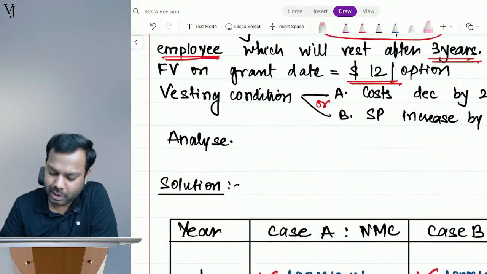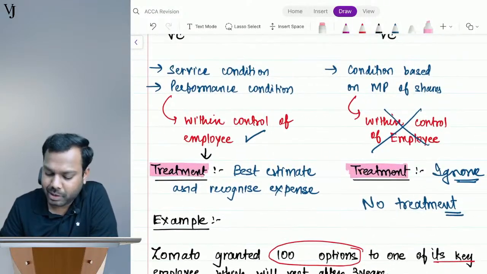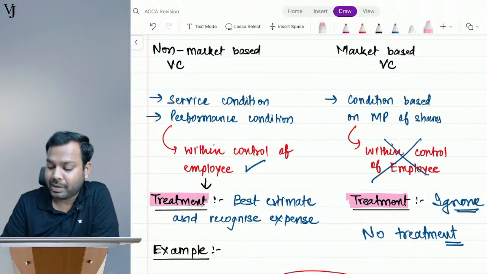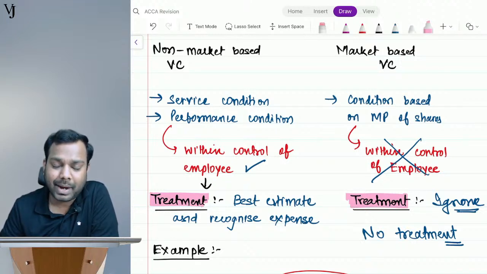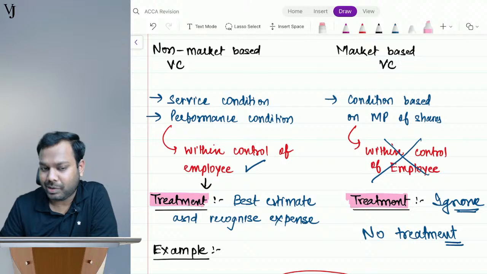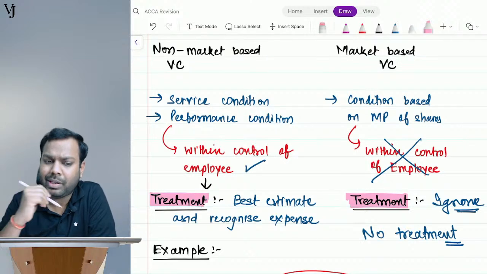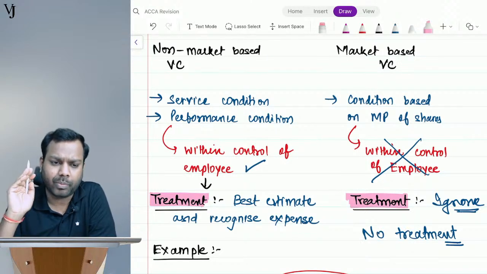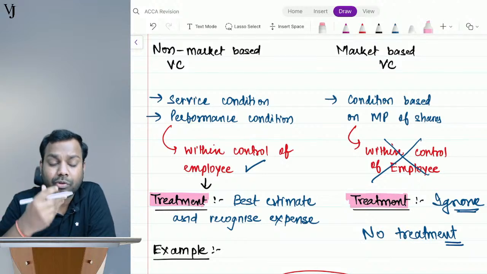Vishaka, I already told you what a market-based condition means. Let's suppose I told my employees that I will give you equity shares of my company if the market share price increases by 20% till the end of the third year. That's called a market condition.